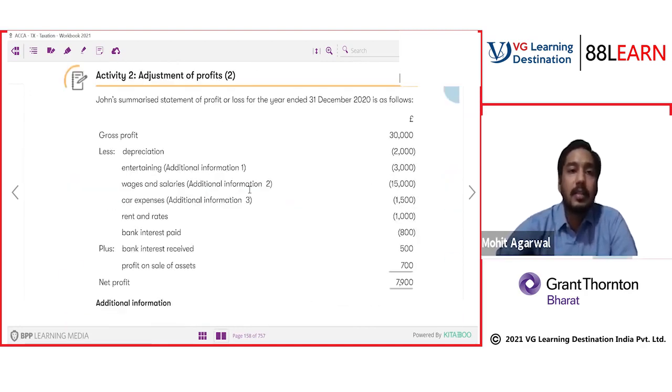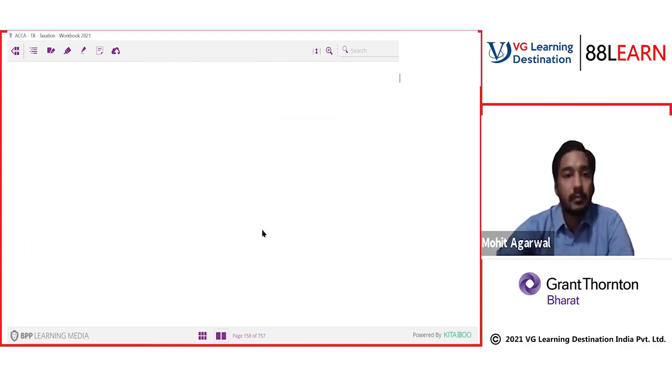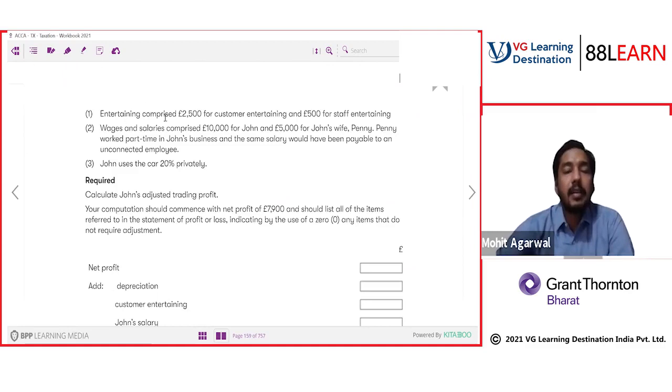Let's discuss this second adjustment. GP 13,000, depreciation, add back, entertainment, additional information, wages and salary, additional information, car expenses, additional information, rent and rates, bank interest received, profit on sale of asset. Entertainment comprised 2,500 for customer and 500 for staff. Staff one allowed, customer disallowed.